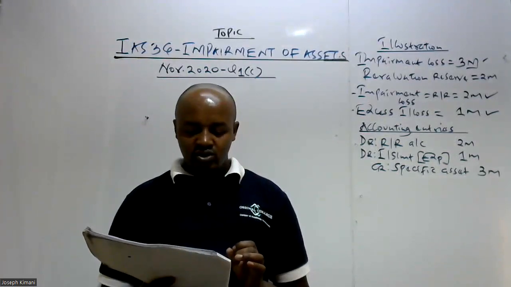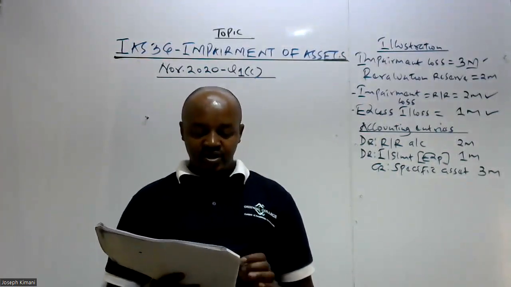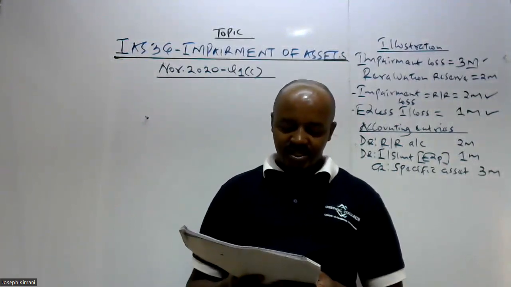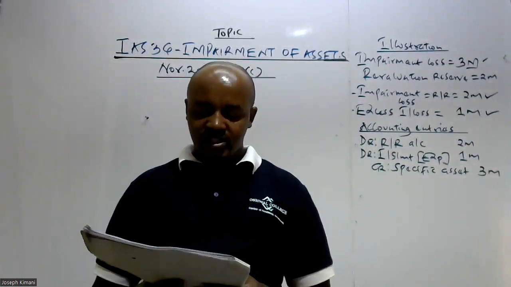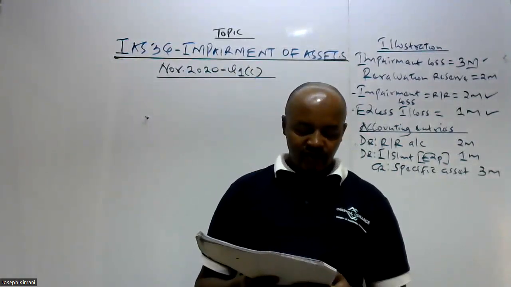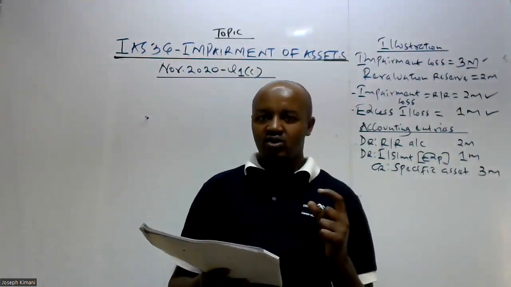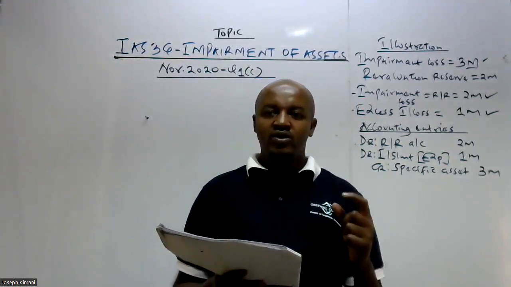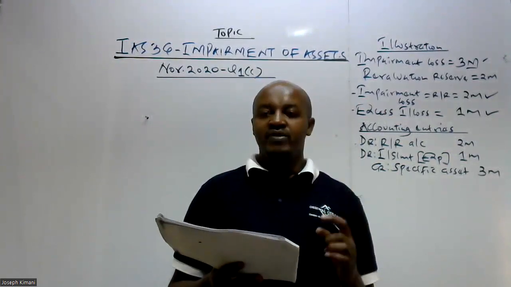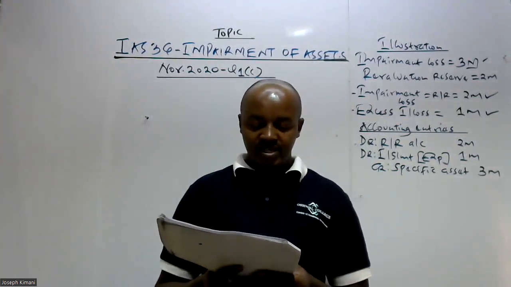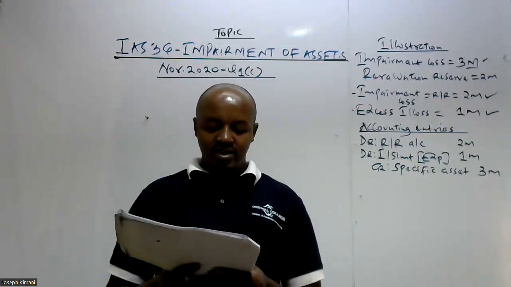In addition, due to the machine's unique nature, a significant advertising cost of shillings 100,000 would be incurred to find a seller. So this is the cost to sell. For the company to get a buyer of the machine, it needs to advertise it at a cost of 100,000.